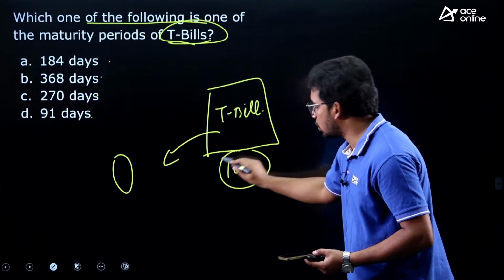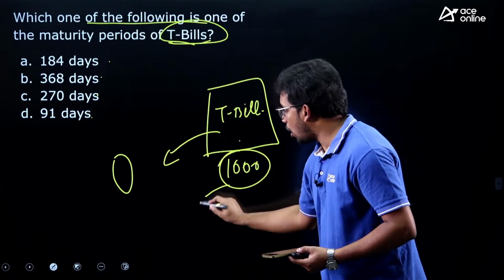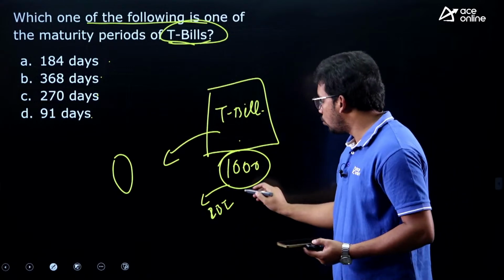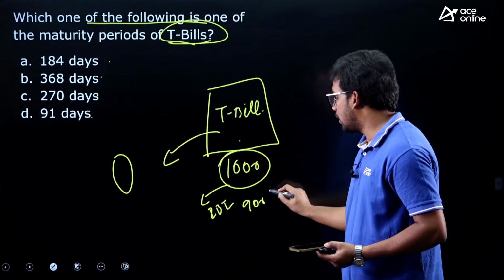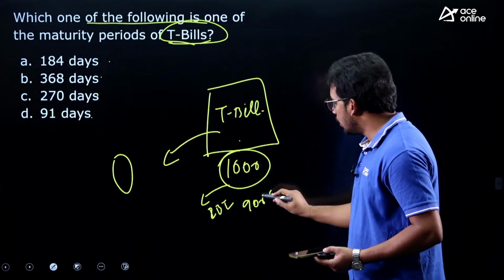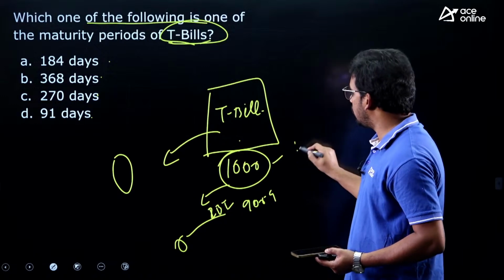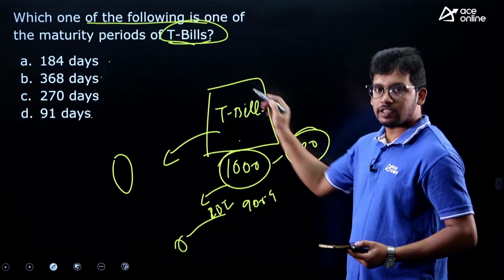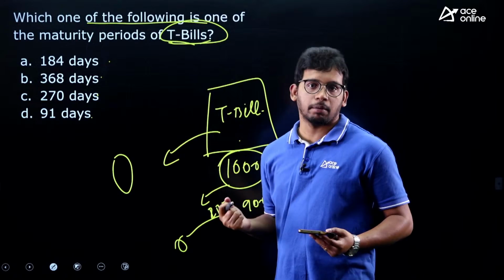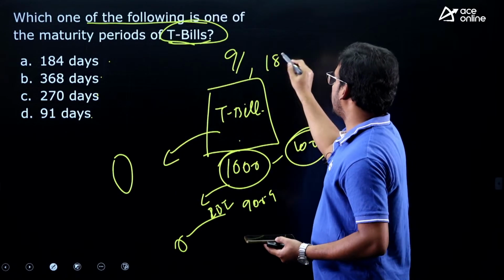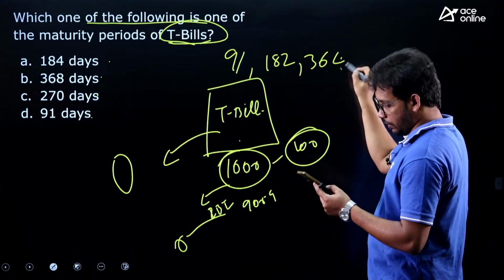Say for example, this is a 1000 rupees bond and it will be auctioned by RBI in the market. Whoever buys at the highest price, 900, 950, it will be auctioned, and now they will buy it for 900, and in future they will gain the 100 rupees. This is released by the government to collect money from the market, and it is given for 91 days, 182 days and 364 days.